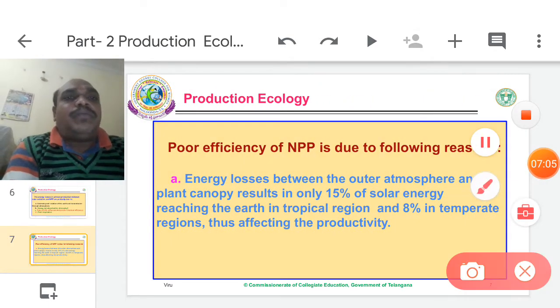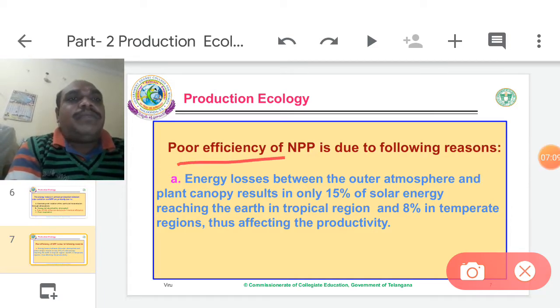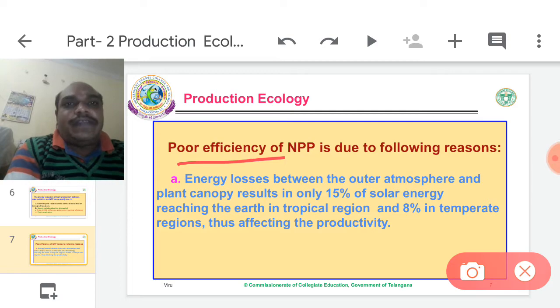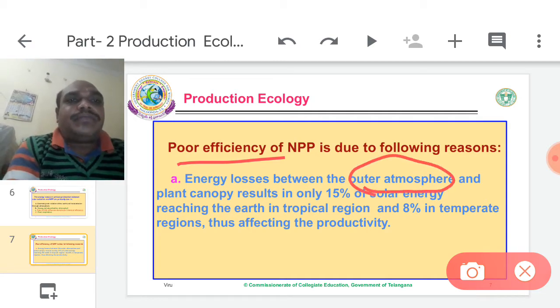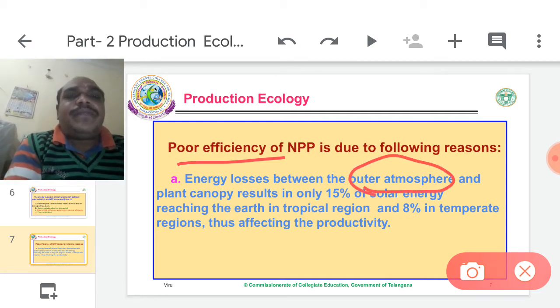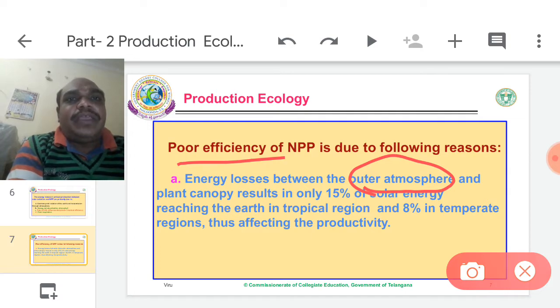Next, one more thing: poor efficiency of NPP is due to the following reasons. Energy losses between the outer atmosphere. The atmosphere has four spheres: troposphere, stratosphere, ionosphere, exosphere.